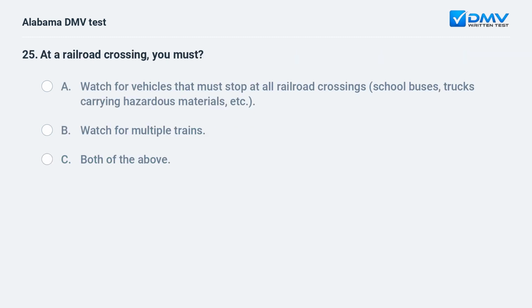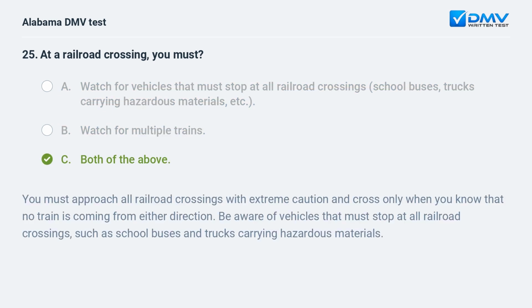At a railroad crossing, you must: A. Watch for vehicles that must stop at all railroad crossings, school buses, trucks carrying hazardous materials, etc. B. Watch for multiple trains. C. Both of the above. C. Both of the above. You must approach all railroad crossings with extreme caution and cross only when you know that no train is coming from either direction. Be aware of vehicles that must stop at all railroad crossings, such as school buses and trucks carrying hazardous materials.